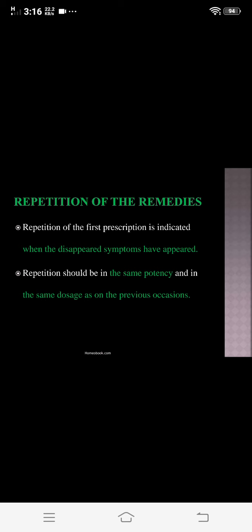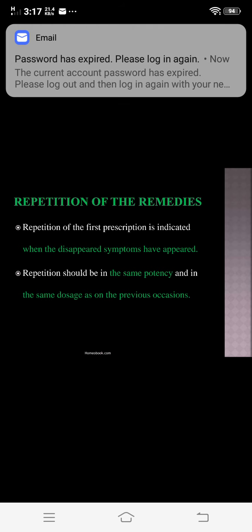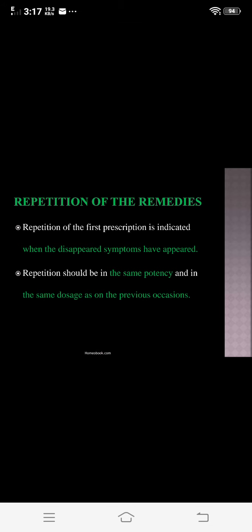So what are the indications of repetition of the remedies? Repetition of the first prescription is indicated when the disappeared symptoms have reappeared. That is, after giving the first prescription, there is disappearance of symptoms, but after some time the disappeared symptoms reappear. In that case, you have to repeat the same remedy which you gave in the first prescription.